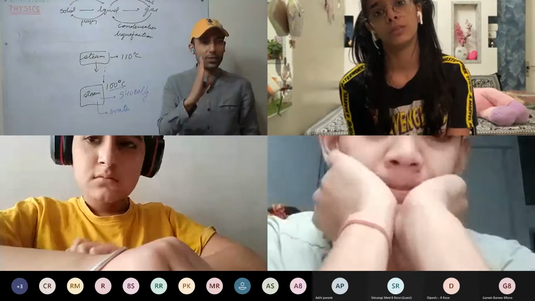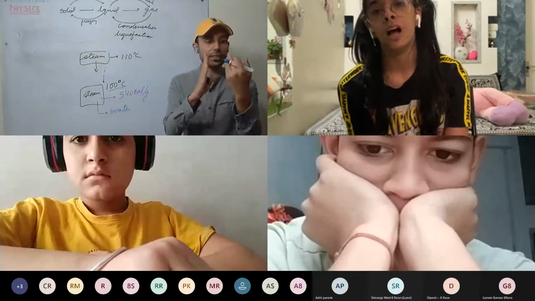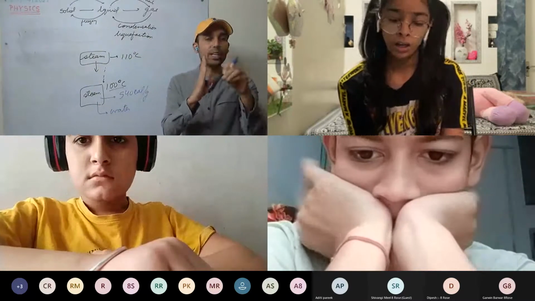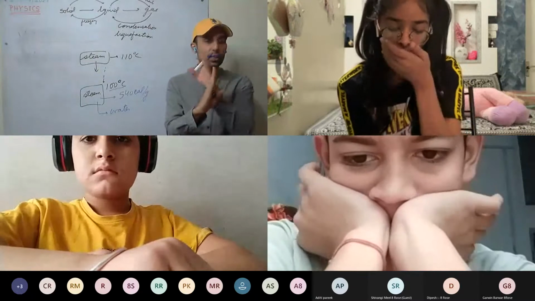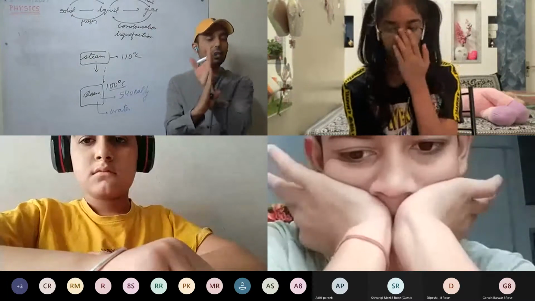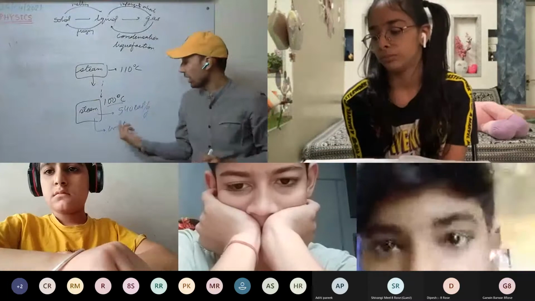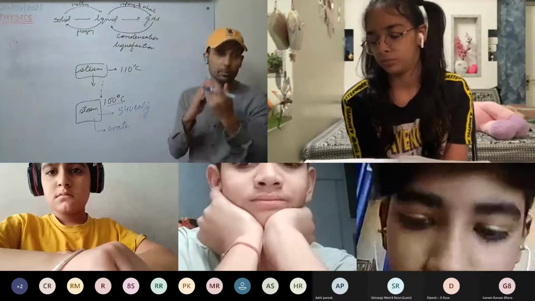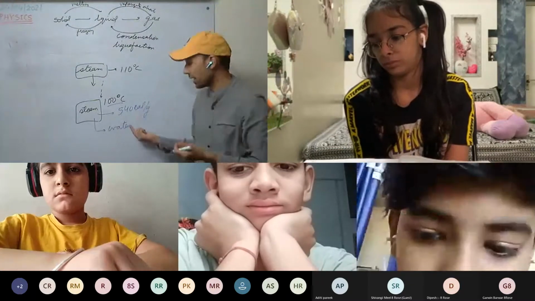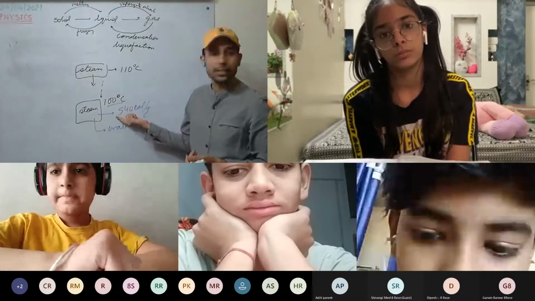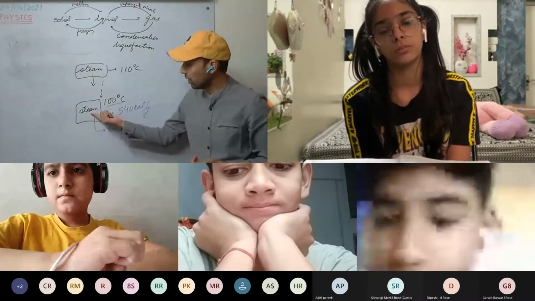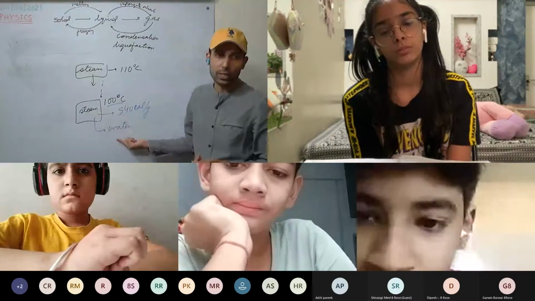So at 100 degrees Celsius, steam is getting converted into water by releasing latent heat. There is no temperature change, only a change of energy. Steam releases 540 calories per gram and gets converted into water at 100 degrees Celsius. Therefore, we won't see any change in temperature on the thermometer until the whole steam is converted into water.